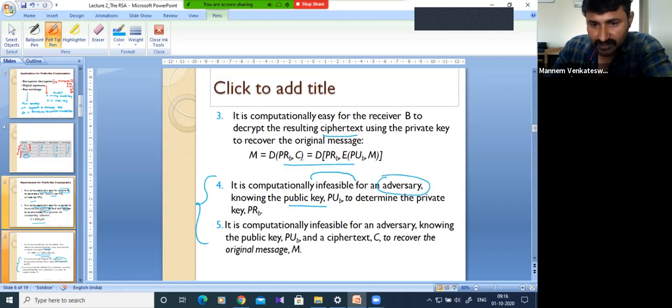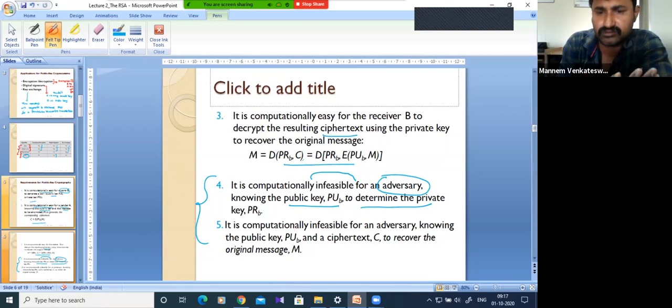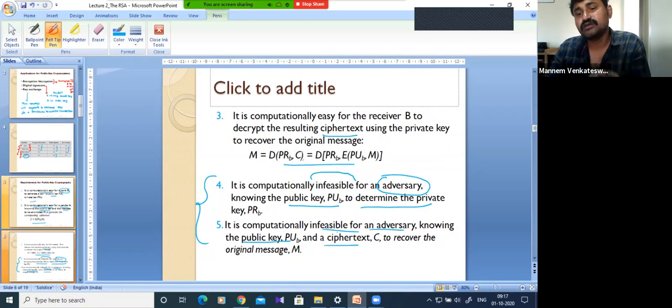If we know the public key, it must be impractical to determine the private key. If he knows the private key, he can decrypt the message, because the public key can be known, since it is publicly available. Similarly, it is computationally infeasible for an opponent, knowing the public key and the ciphertext, to recover the original message. That is also one requirement.